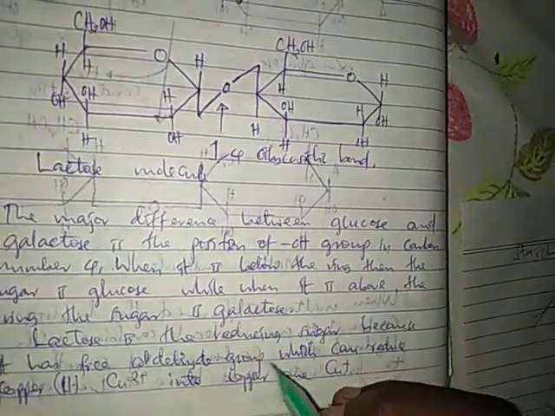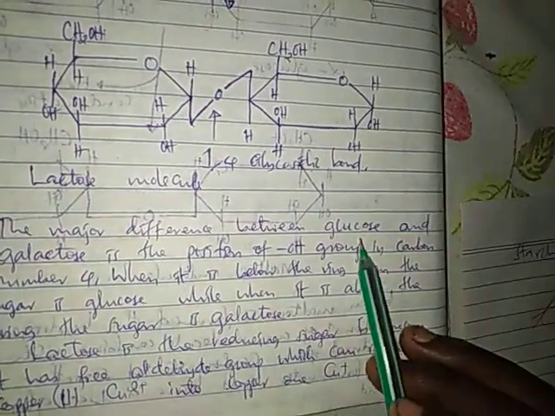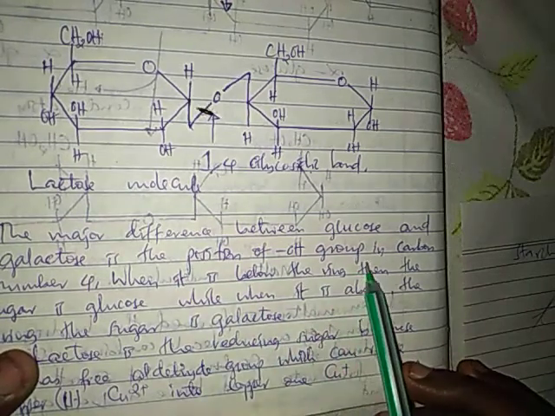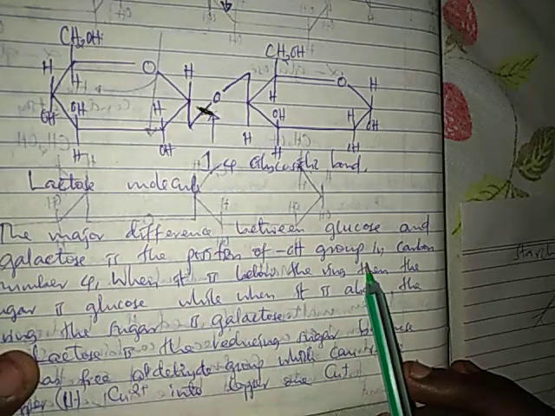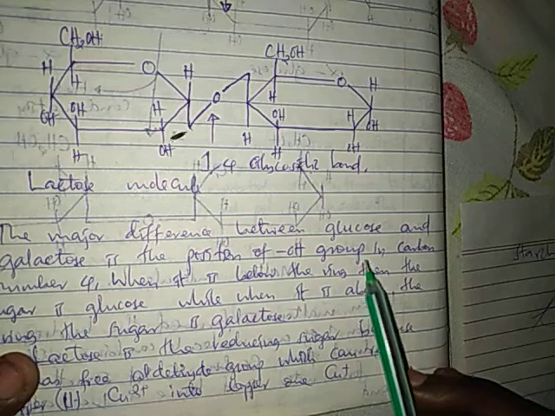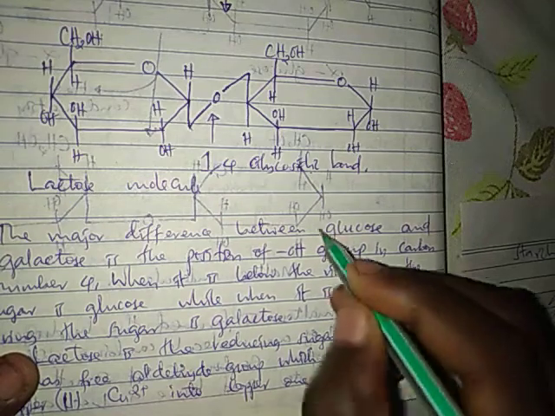As you can see in the information below, the major difference between glucose and galactose is the position of the hydroxyl group in carbon number 4. So this is the major difference between beta glucose and galactose.